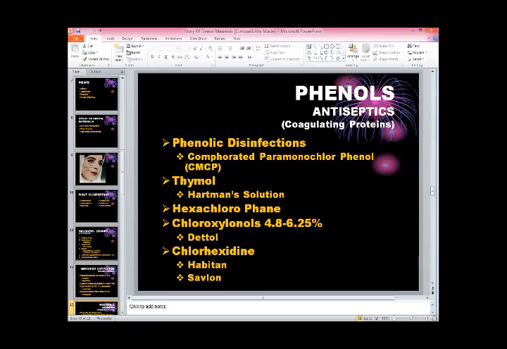we talked about the ammonium compound, phenols, and related substances which we are using, and the next antiseptic quality which we are using in making materials.